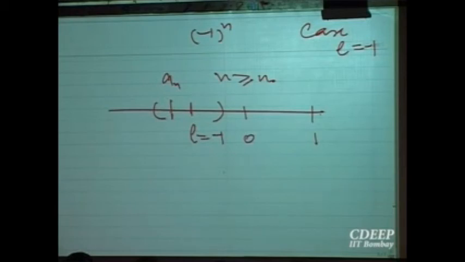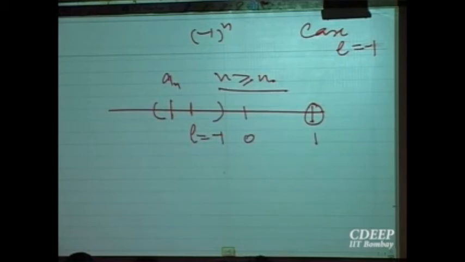All the elements cannot be inside here because they have to visit plus 1 also when n is even. For all n bigger than n naught, they must be inside here. But that is not possible because when n is even and bigger than n naught, it will be at plus 1. So that is a contradiction. Clear to everybody? Yes? So L equal to minus 1 cannot be the limit. Shall I repeat it again?